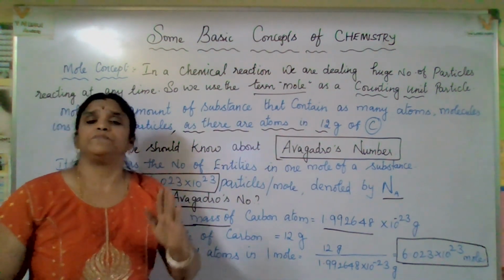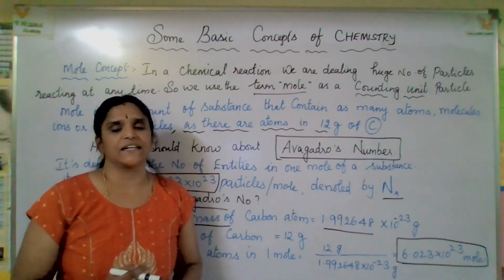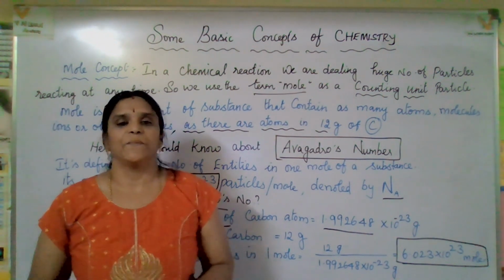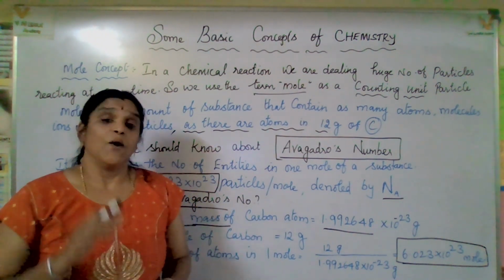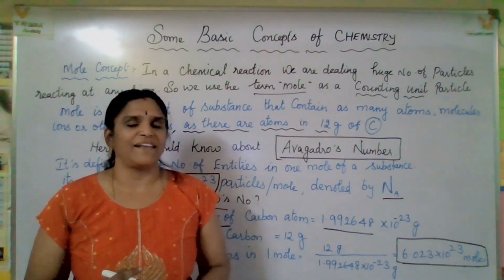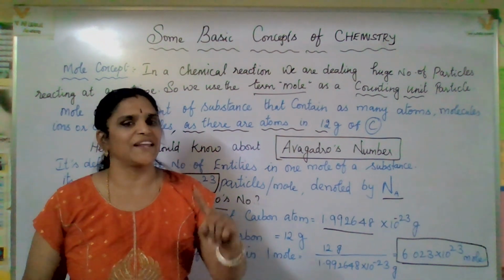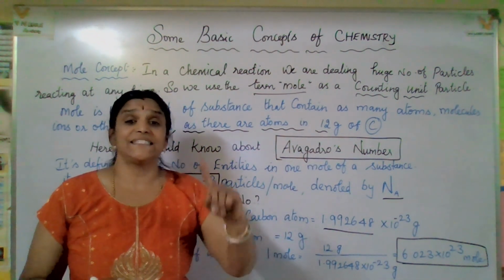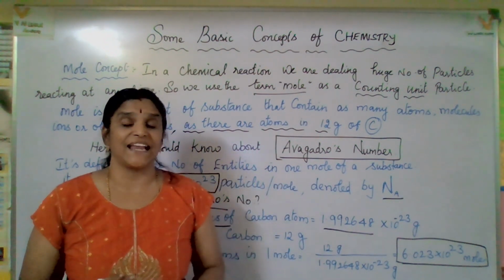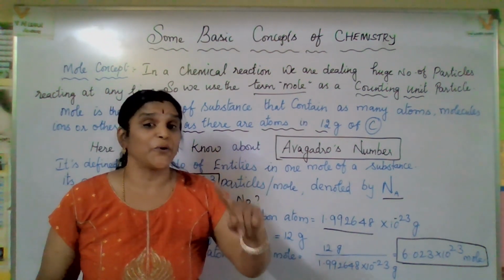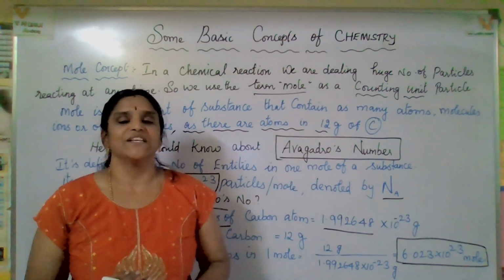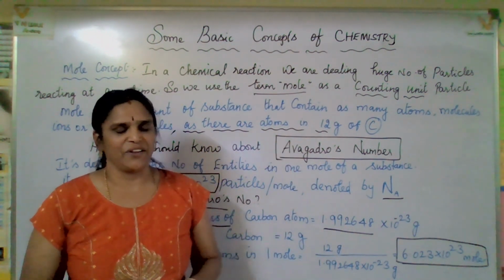Now, for example, 1 mole of hydrogen contains 6.023 into 10 to the power of 23 molecules. 1 mole of sodium contains 6.023 into 10 to the power of 23 atoms. 1 mole of NaCl contains 6.023 into 10 to the power of 23 molecules. In that way, we are going to consider.